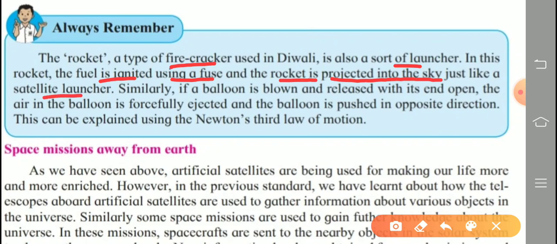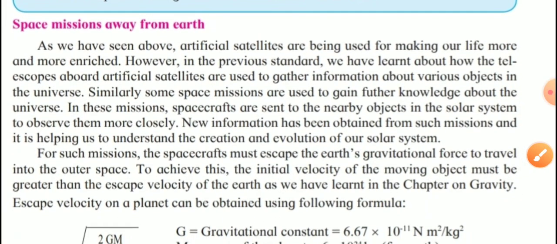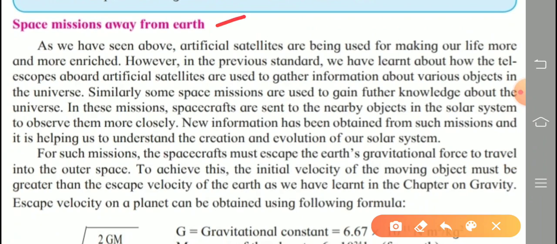Similarly, if a balloon is blown and released with its end open, the air in the balloon is forcefully ejected, meaning escapes, removed out, and the balloon is pushed in the opposite direction. This can be explained using Newton's third law of motion. So launching of a rocket is based on Newton's third law of motion. Remember. Next, space missions away from Earth.